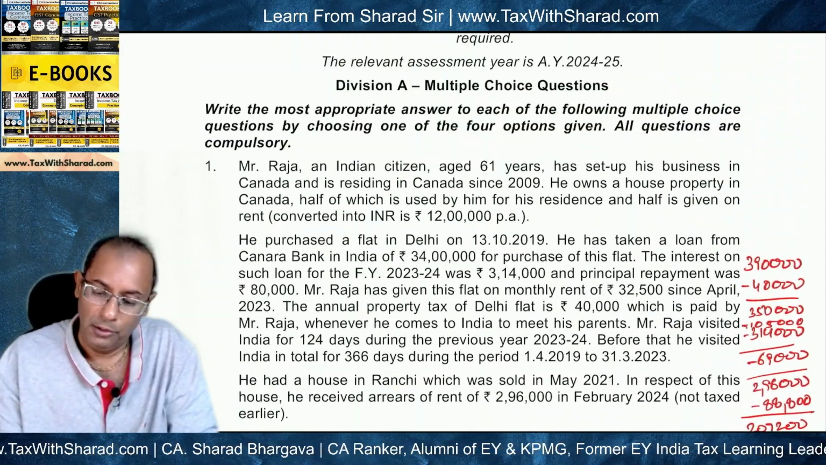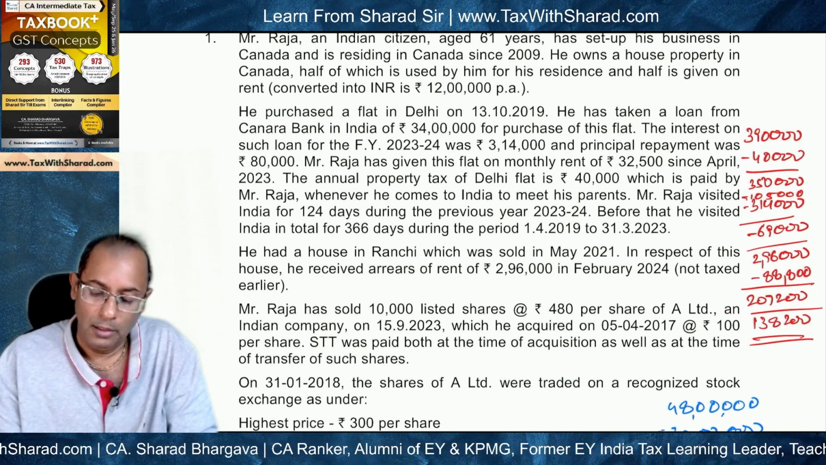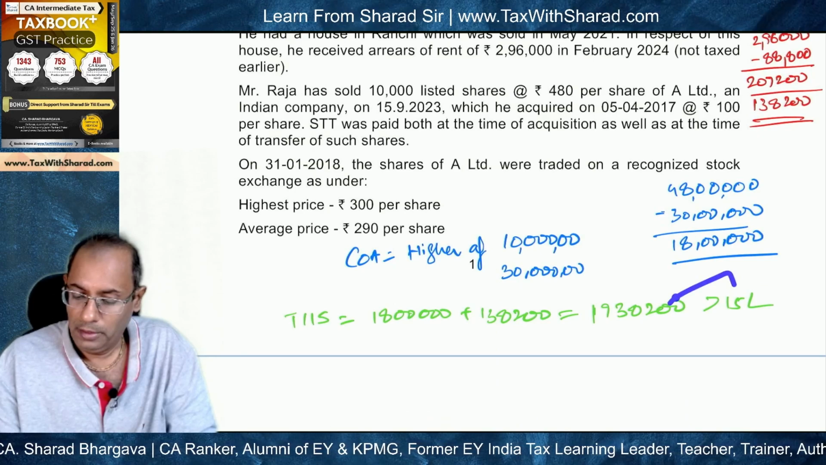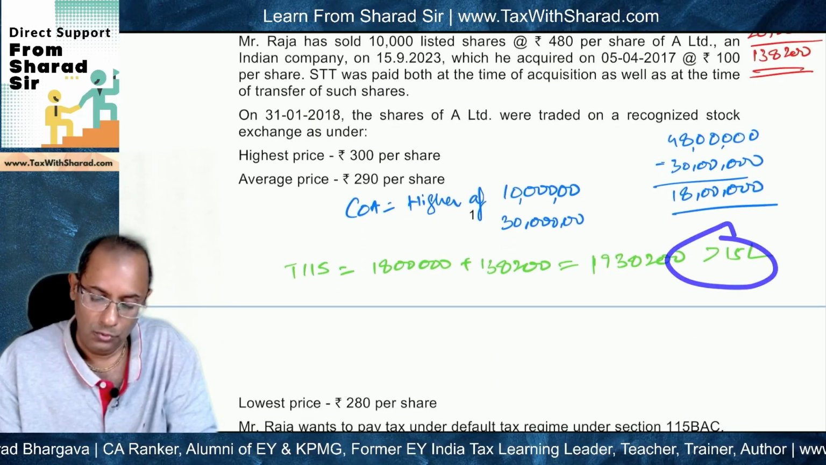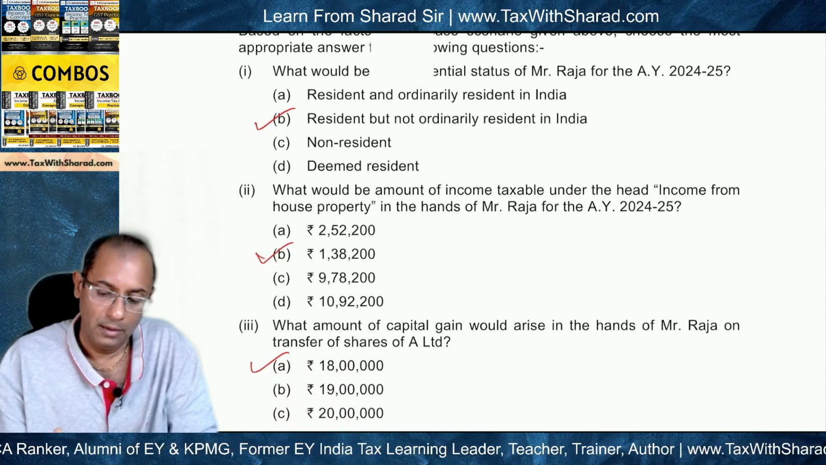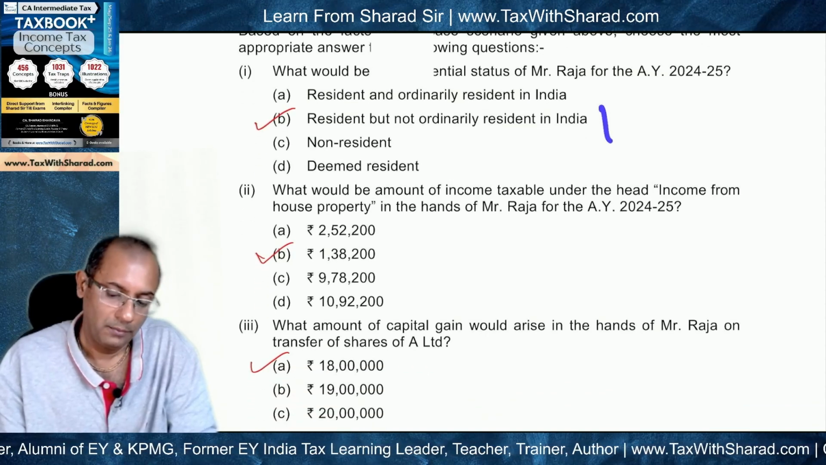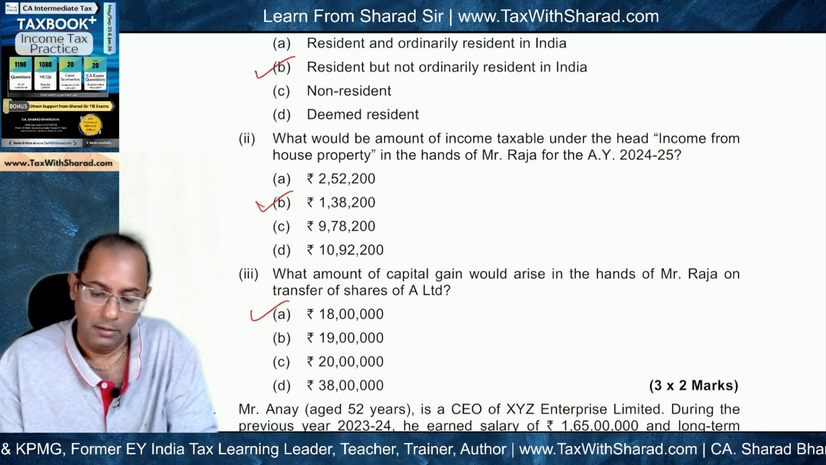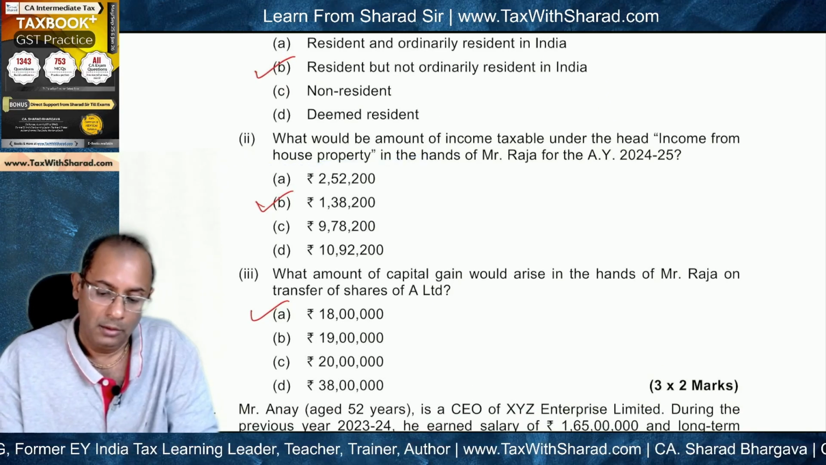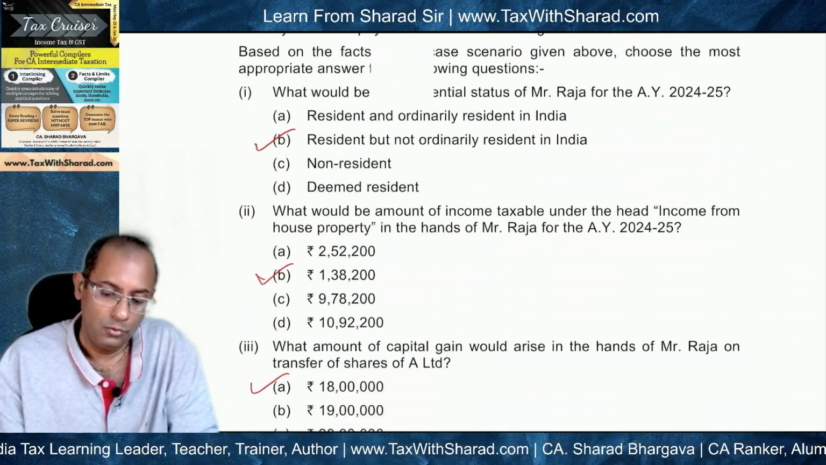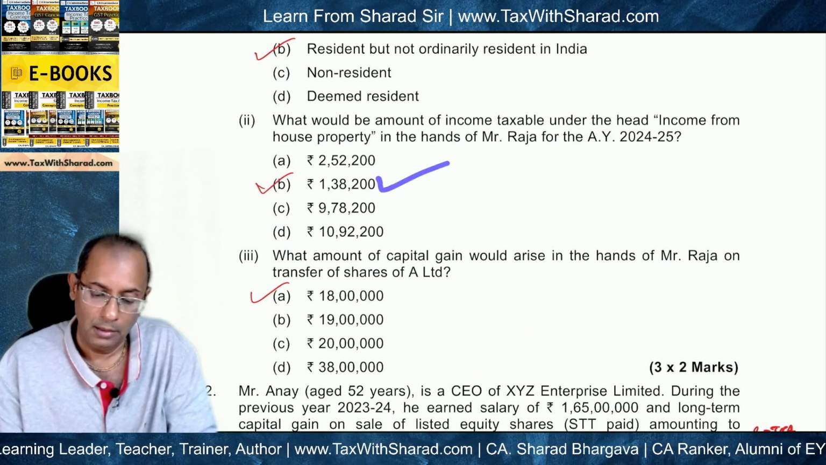So in a nutshell, we will need to compute the total income other than income from foreign sources, and since it is more than 15 lakh, we will need to apply the visit and income rule and then accordingly determine the residential status as that of RNOR. Second question is, what would be the amount of income taxable under the head income from house property? So we have already computed this. It will be 138200. So this is the correct answer.